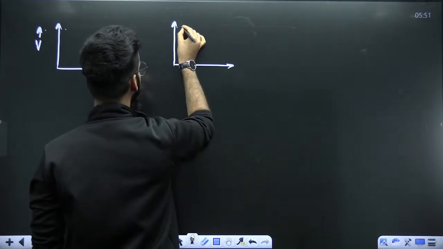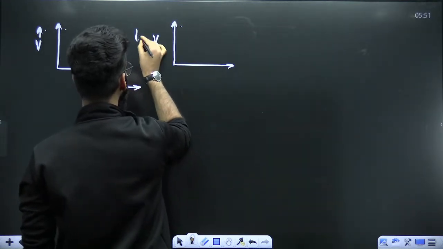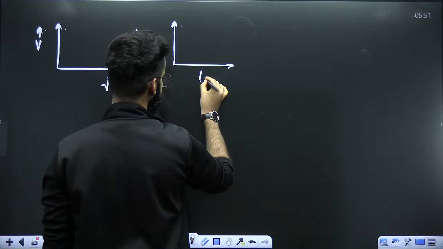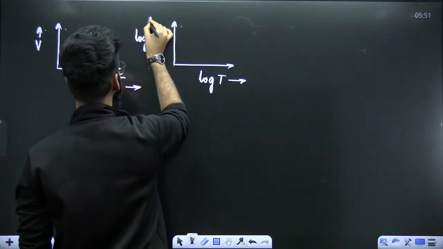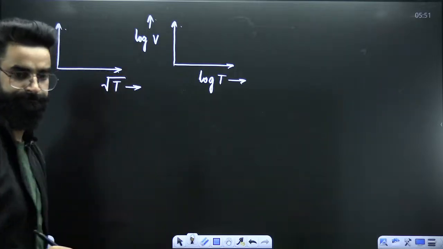Number 1. Number 2. Log of V versus log of T. This is one more graph, for example.